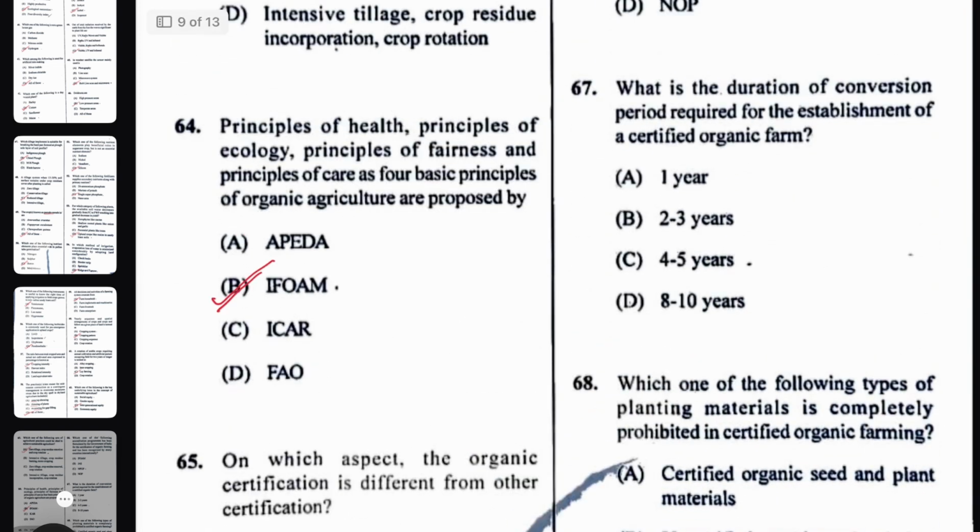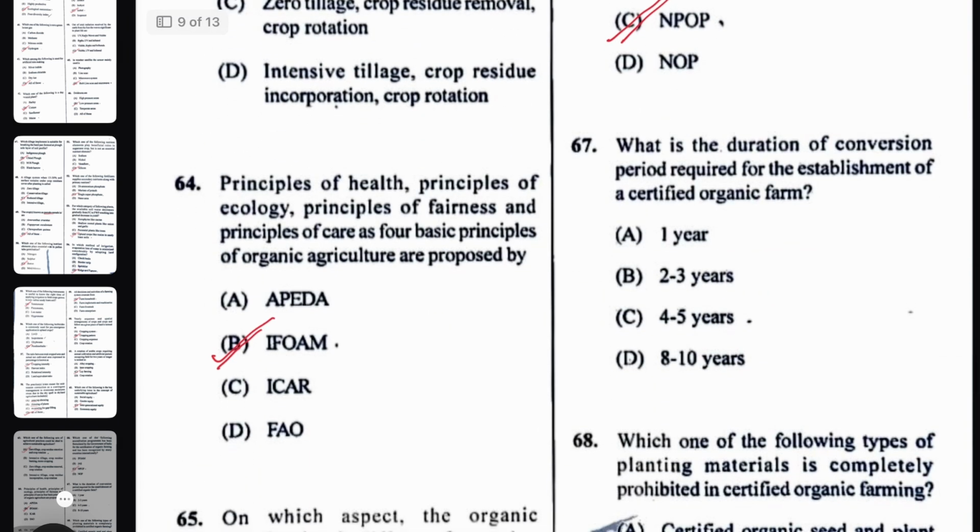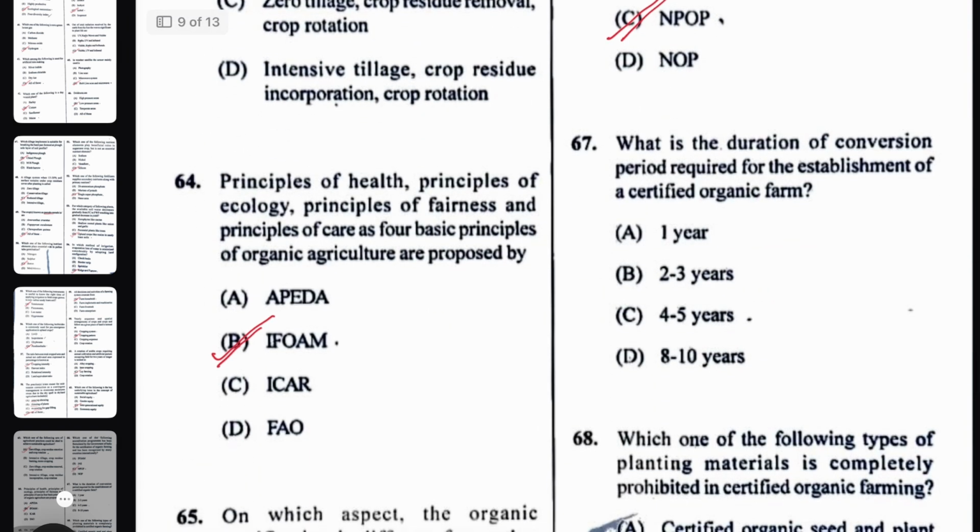Okay. Next question, which one of the following accreditation programs has been formulated by the government of India for the certification of organic farming and has been recognized by many countries? That is NPOP. Next, what is the duration of the conversion period for the establishment of a certified organic farm? That is 2 to 3 years. The right answer will be 2 to 3 years.